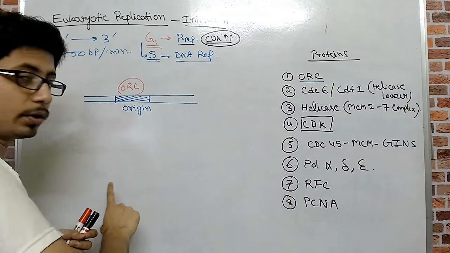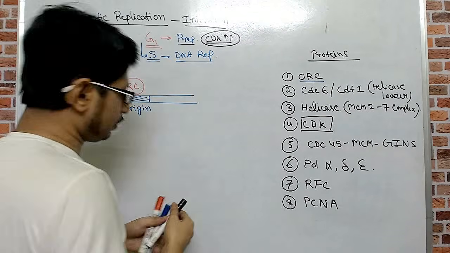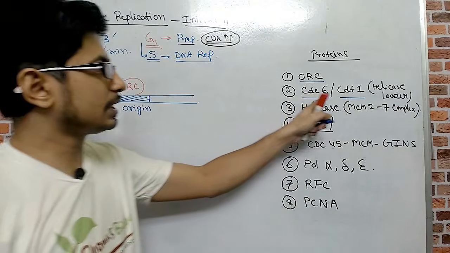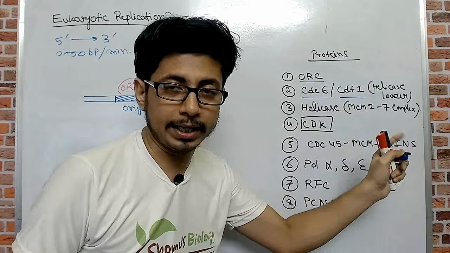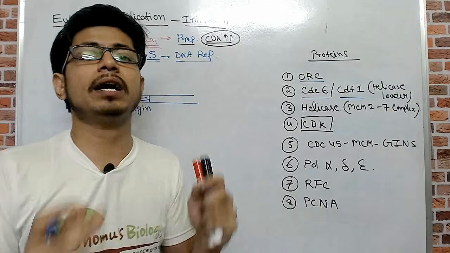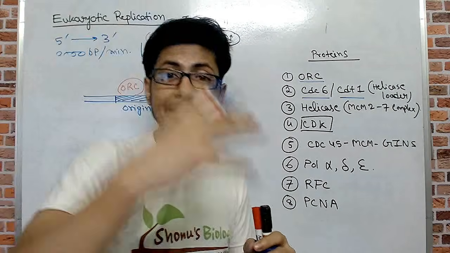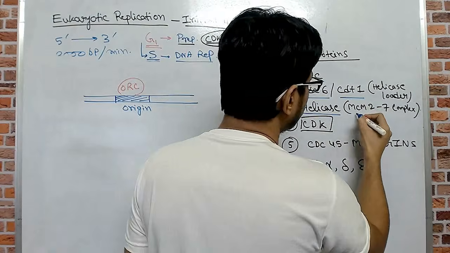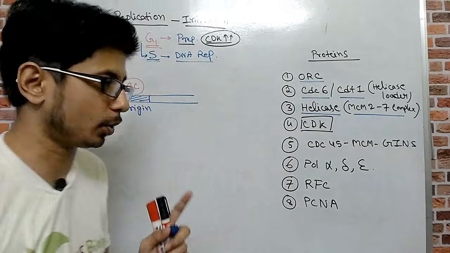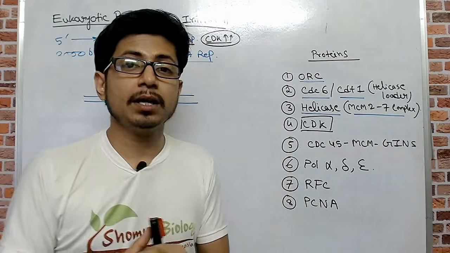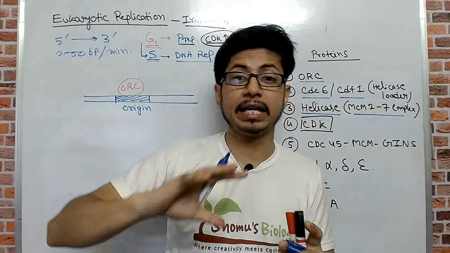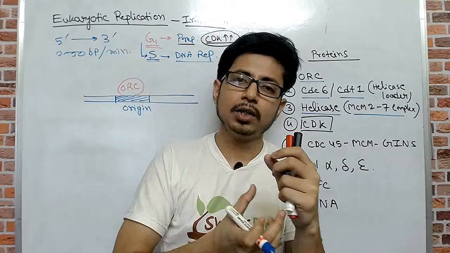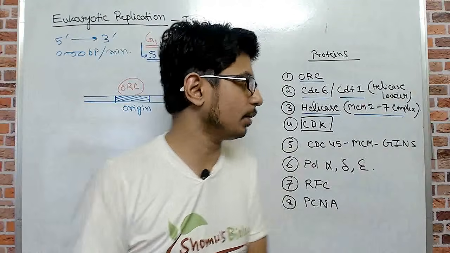Now they recruit two other proteins. What are those proteins? CDC6 and CDT1. These proteins are known as helicase loader proteins, because in this case we need helicase loader proteins that will load the helicase here. And the helicase in eukaryotic DNA replication is the MCM protein, the MCM2 to MCM7 complex. They are known as the helicase, and they have the helicase activity. That means they will load themselves between the two strands of the DNA, start to move through the DNA, and separate the strands from each other.